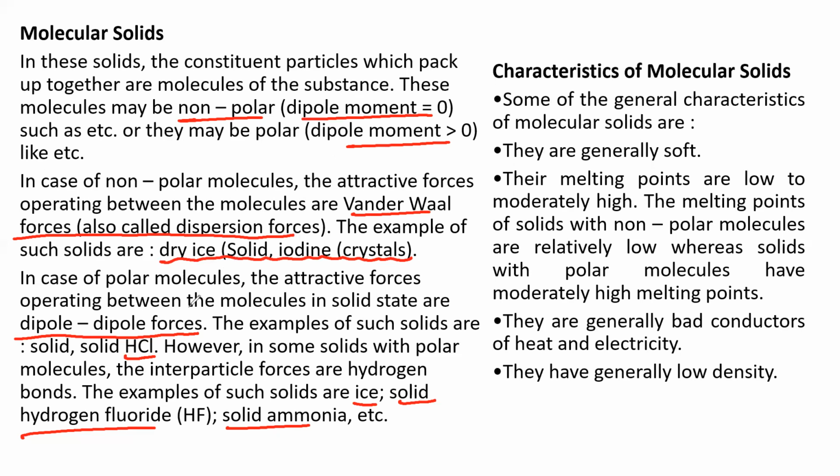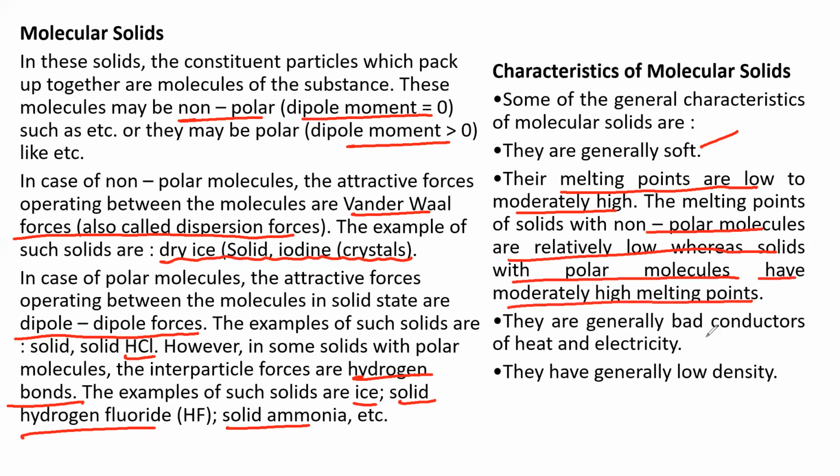And apart from this, we have some solids with polar molecules having intermolecular hydrogen bonding. So this is clear, I think. Now, characteristics of molecular solids. Some of the general characteristics of molecular solids are they are generally soft, their melting points are low to moderately high. The melting points of solids with non-polar molecules are relatively low, whereas the solids with polar molecules have moderate to high melting points due to dipole-dipole interaction and hydrogen bonding.